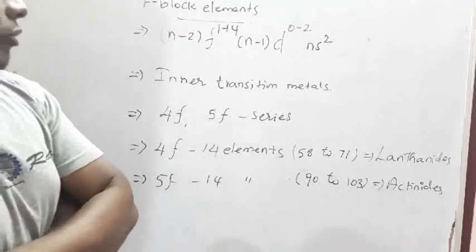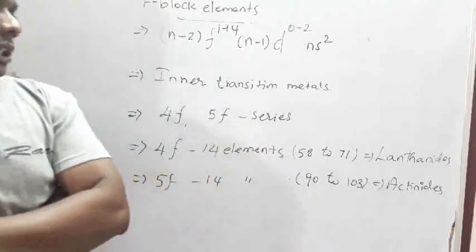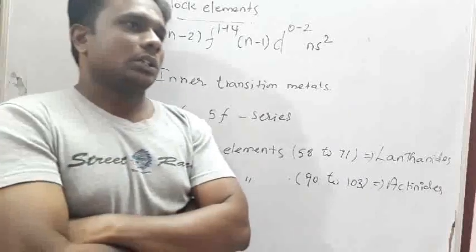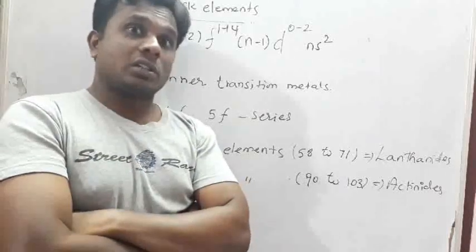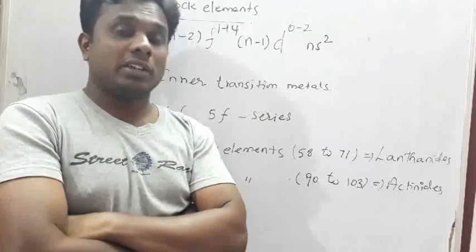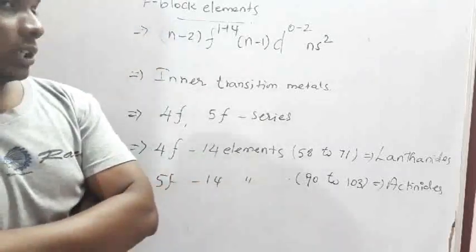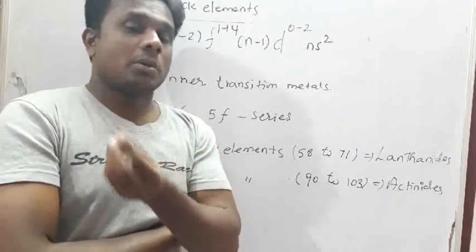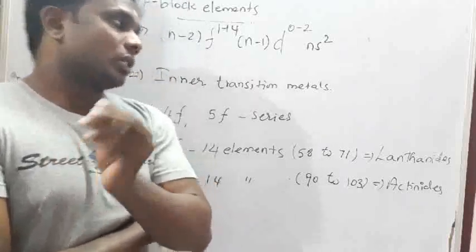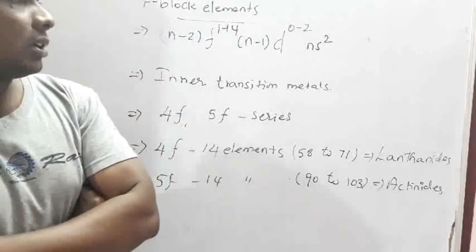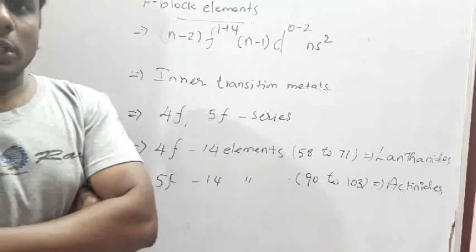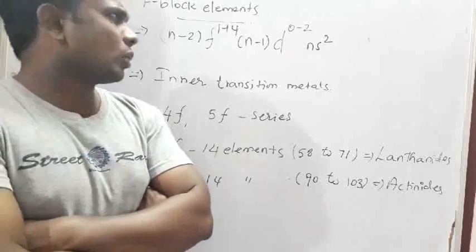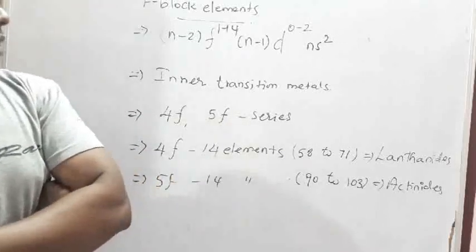As for characteristics of F block elements, they are very hard metals, and very rare, so they are called rare metals. Their abundance is very low; they exist in only a minimum amount in the earth. They are also good reducing agents. We won't need to talk more about F block elements. Okay, so this is about F block elements.